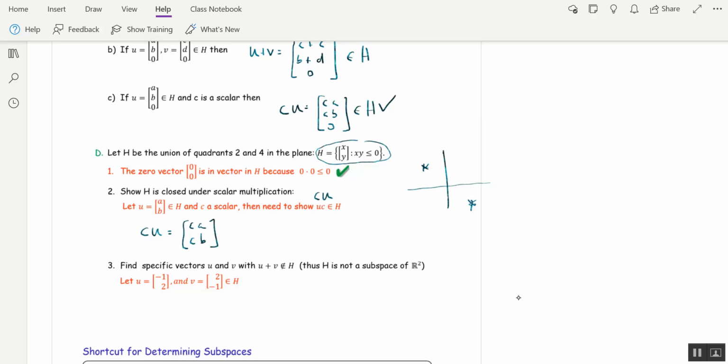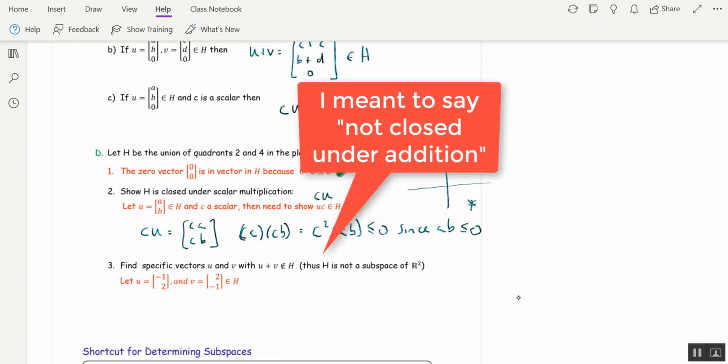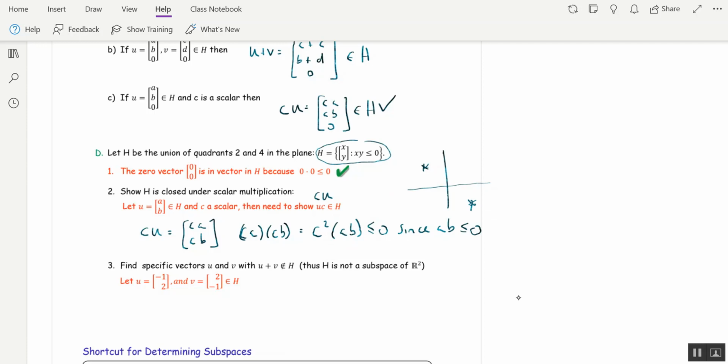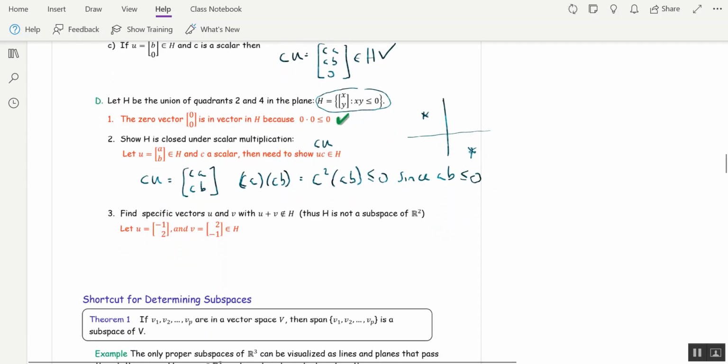Let's see if that satisfies the condition. ca times cb is equal to c squared times ab. Well, that does satisfy the condition. That's less than or equal to 0 because ab is less than or equal to 0, and c squared is either 0 or positive. Unfortunately, H is not closed under addition. And to show that, we just need to find 2 specific vectors in H whose sum is not in H.